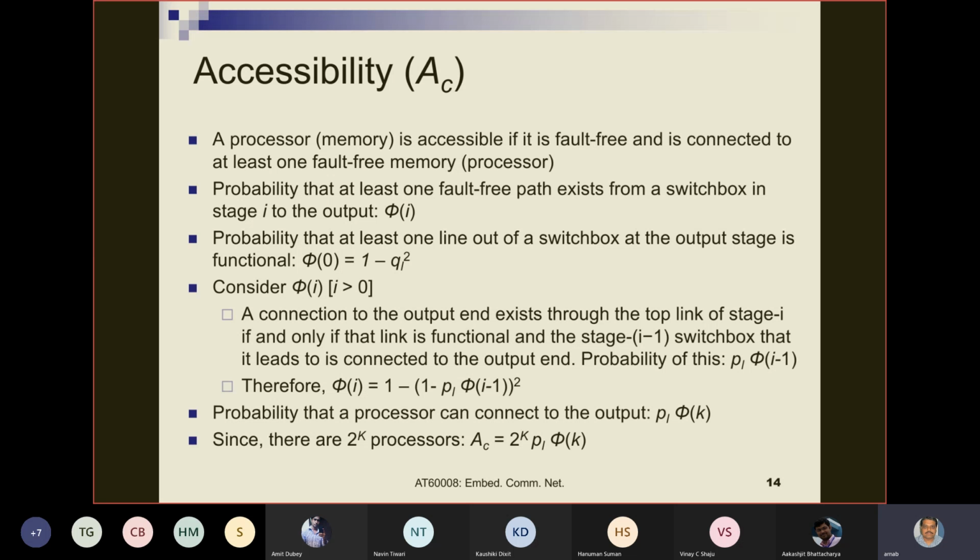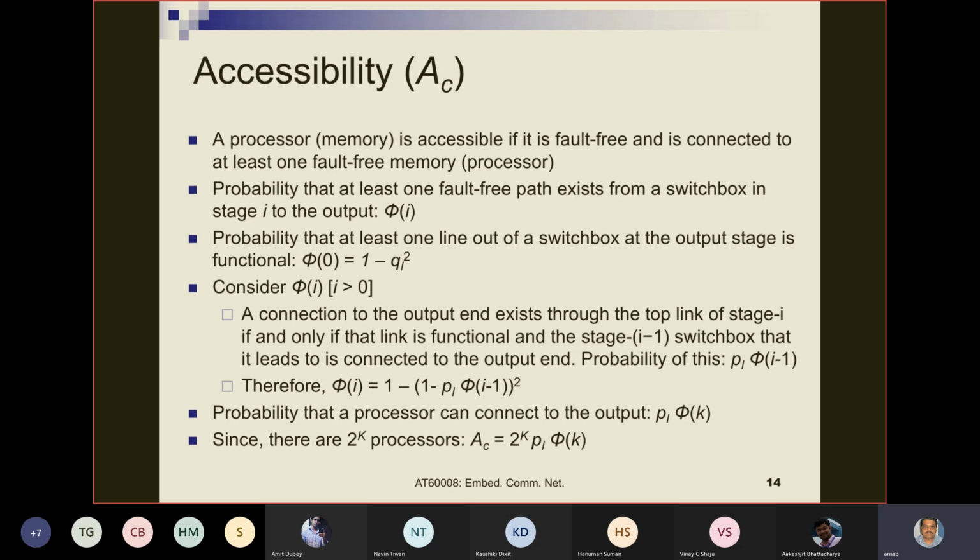The probability that at least one line out of a switch box at the output stage is functional. If at least one output line is functional, then both input lines can connect to some memory module. So my criterion for accessibility is done. So we have to find out the probability that at least one output line of the switch box at the output stage is functional.